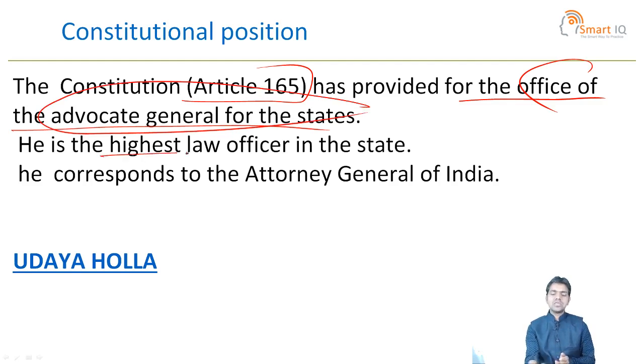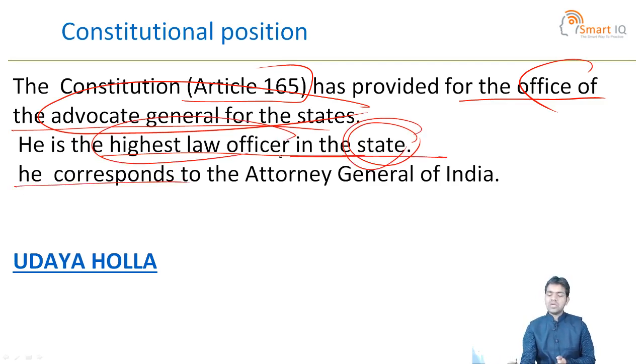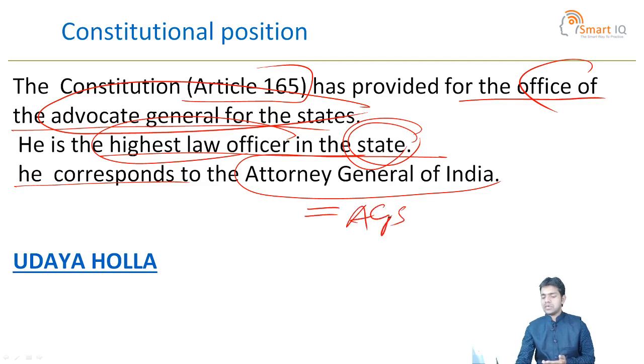He is the highest law officer in the state. The Attorney General of India is the highest law officer in the country, and the Advocate General of the State is the highest law officer in the state. He corresponds to the Attorney General of India. In the central government there is an Attorney General of India, and in the state government the similar office is the Advocate General of the State.